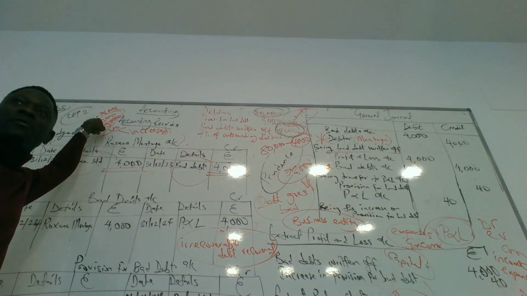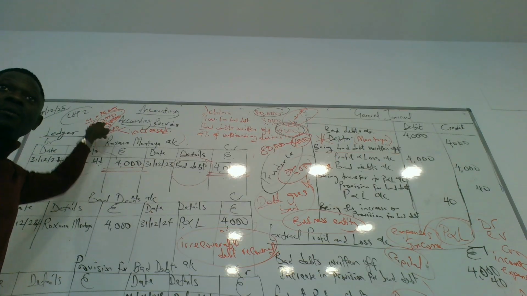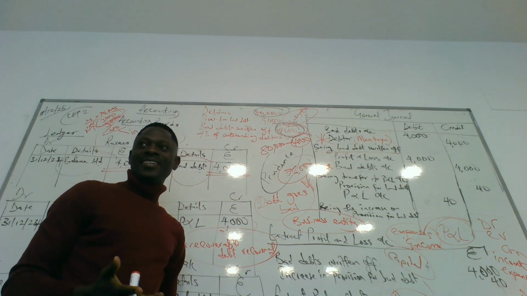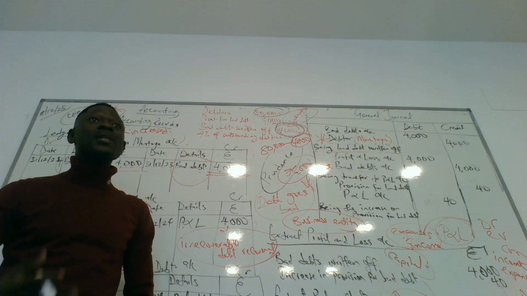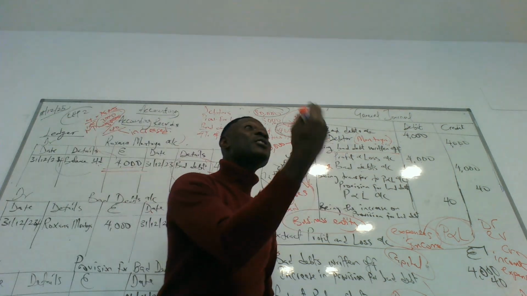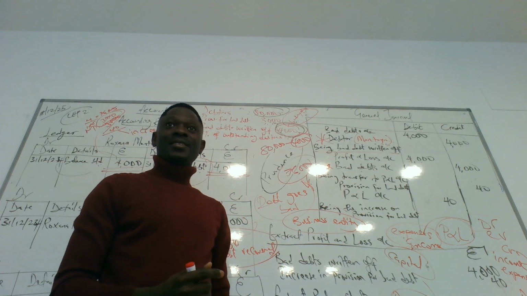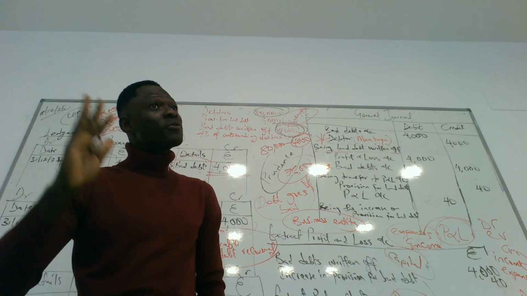The only time you don't have provision for bad debt is when you don't have debtors. But there's no way businesses will not sell on credit. You will still sell to some customers on credit, either because your competitors are selling on credit or you want to increase your customer base. To attract more customers, maybe you have to sell on credit.